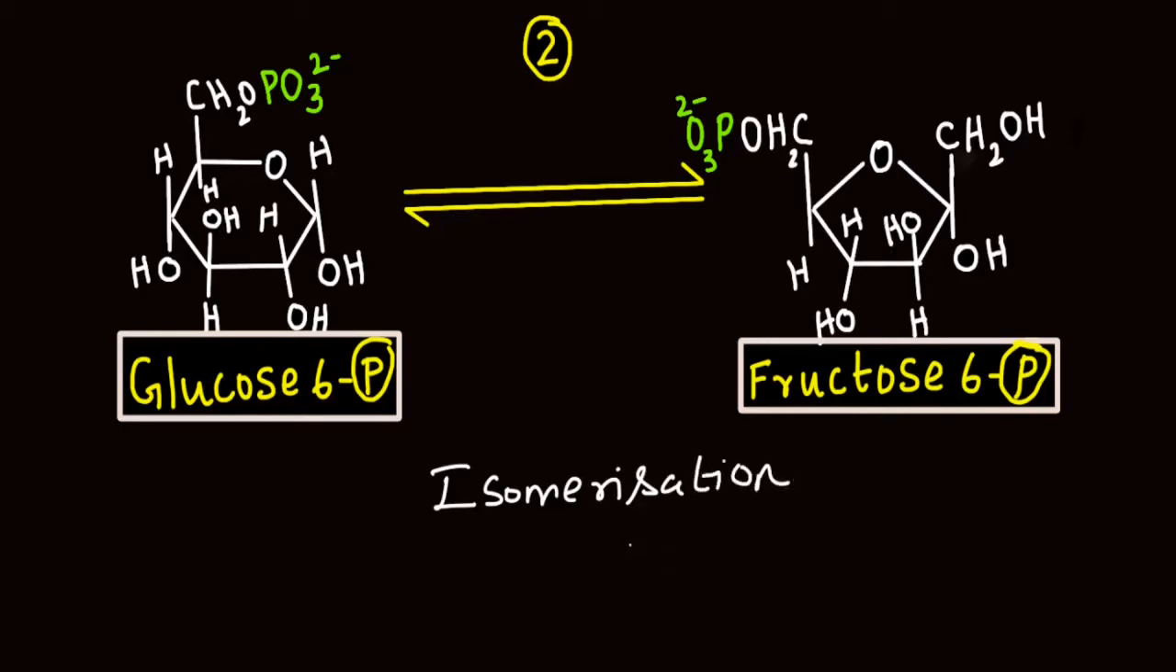This conversion is said to be an isomerization reaction. And the enzyme that catalyzes isomerization is known as isomerase. As the substrate is glucose 6-phosphate, the name of the enzyme is phosphoglucose isomerase. And this reaction is a reversible reaction.